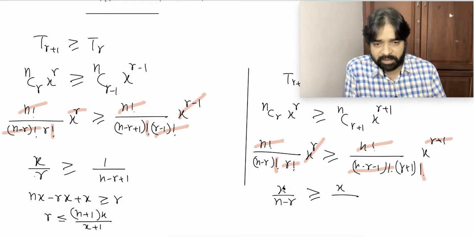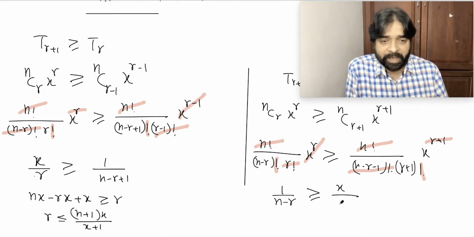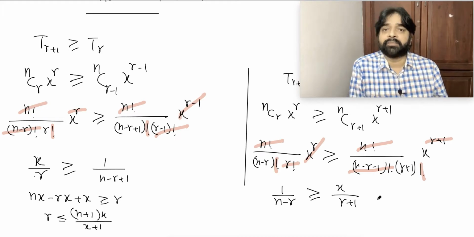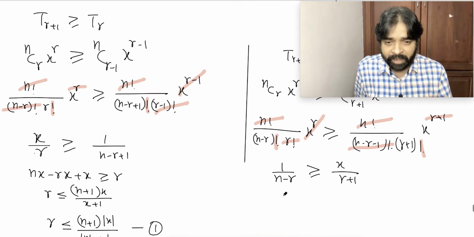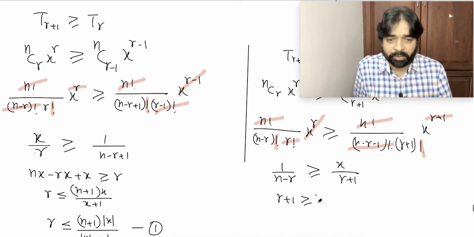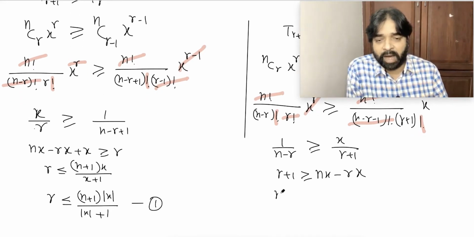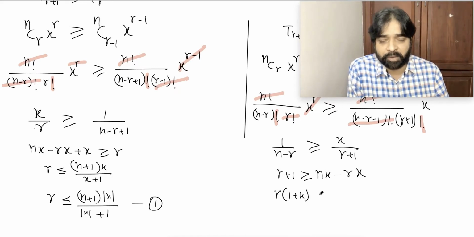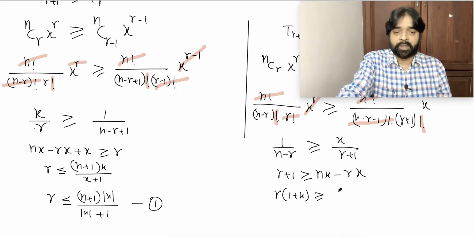There is no x here, just 1. My target is to get r, so I will say r plus 1 greater than or equal to nx minus rx. Shifting r to one side, r into (1 plus x) is greater than or equal to nx minus 1.